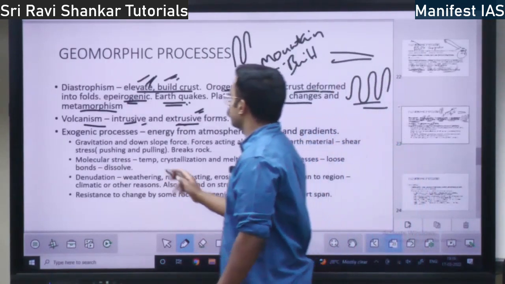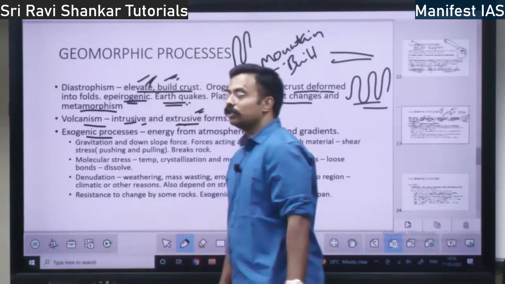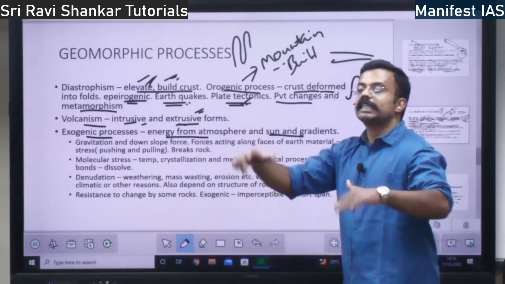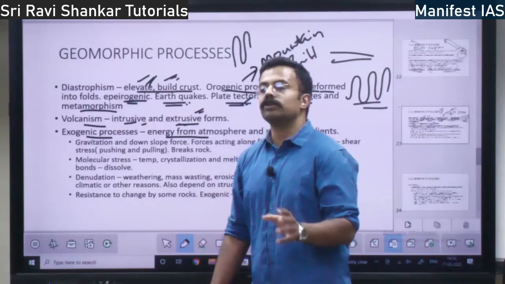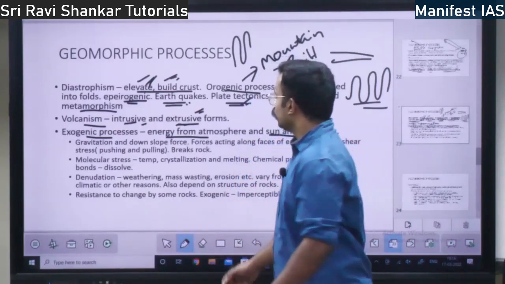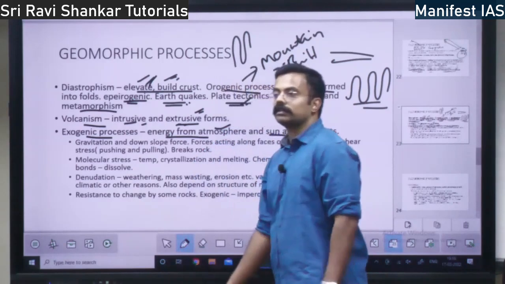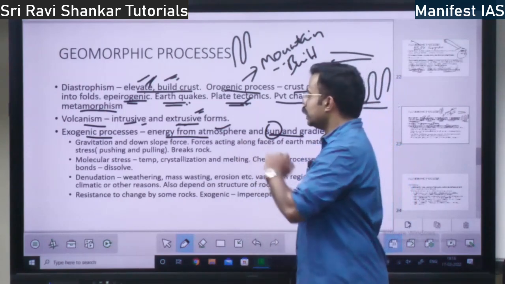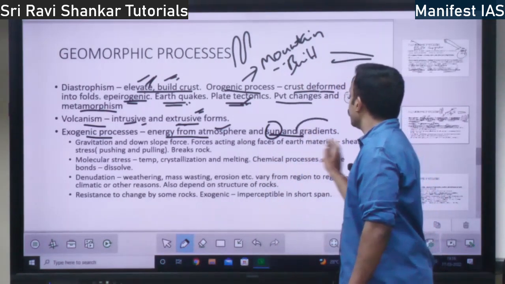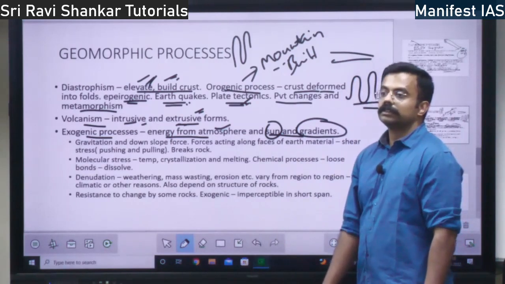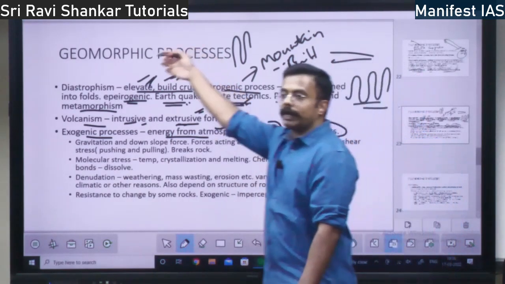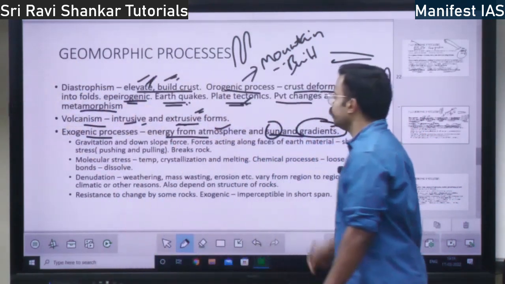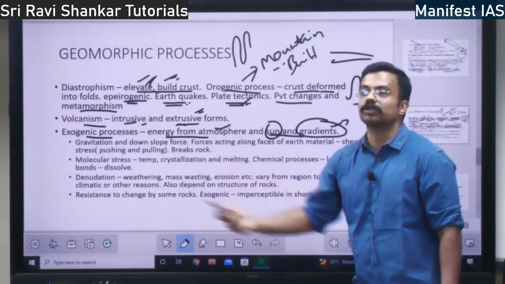Then what are the exogenic processes? Exogenic processes get energy from the atmosphere and sun. So exogenic means changes from outside the earth. Where does the energy come from for the changes outside the earth? You have energy from the atmosphere, right? Energy from the sun. These two, the sun and the atmosphere, are the energy sources, and also you have energy from gradients. Gradients means, I told you, temperature gradient, height gradient, pressure gradient. Because of all that also, energy will be there for exogenic change on the outside of the earth.